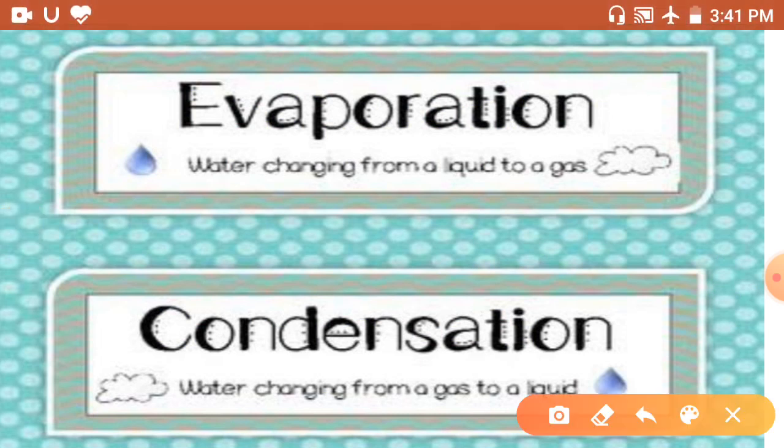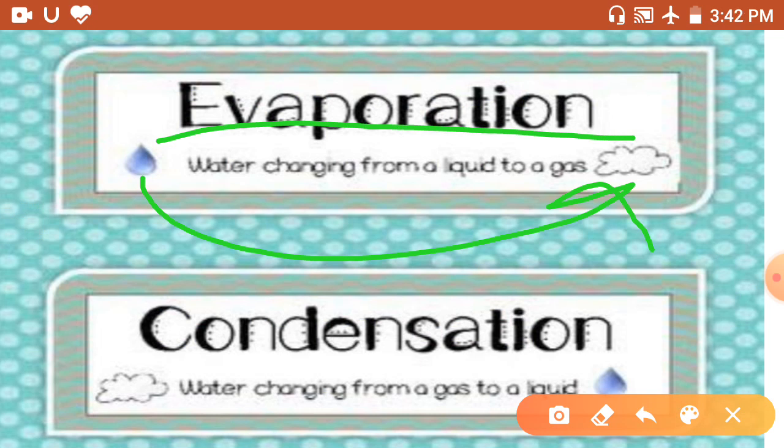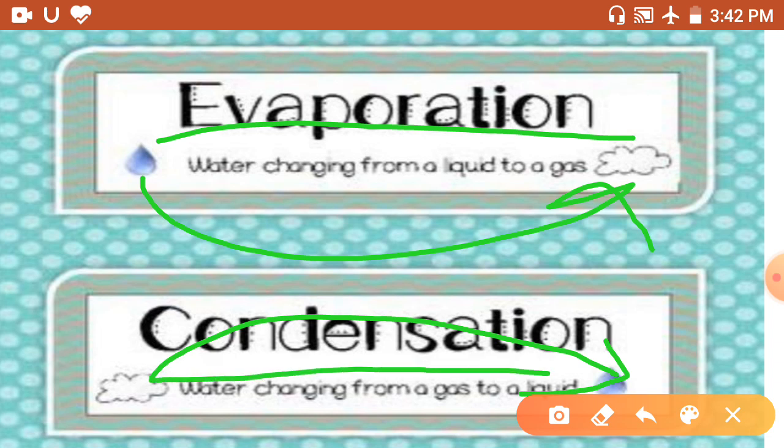And today's topic is evaporation and condensation. In short, when a liquid is changed to a gas, it is called evaporation, and when a gas is changed to a liquid, it is called condensation. Just opposites.